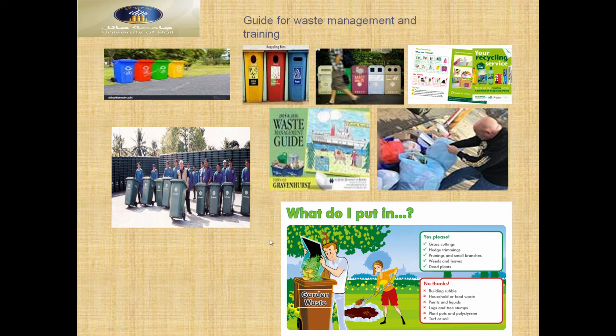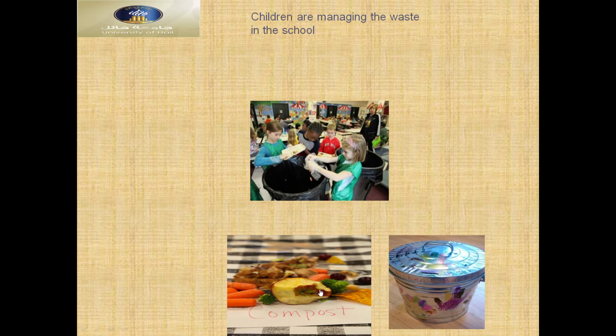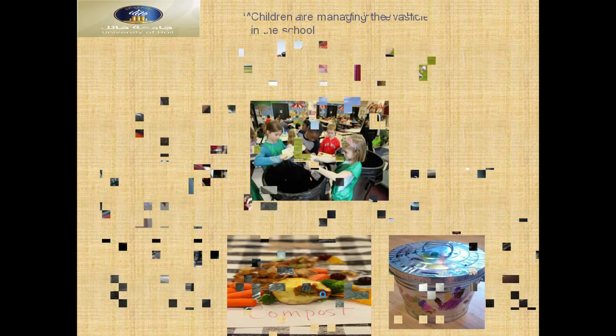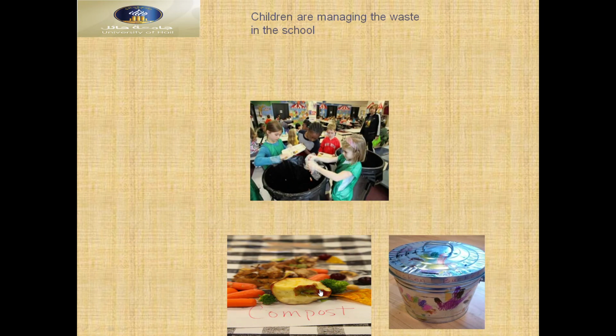So this is garden waste. Also they are putting it in a proper place. Every garden should have a bin to put the garbage or the waste for waste management. Okay, now you can see here children are managing the waste in the school.